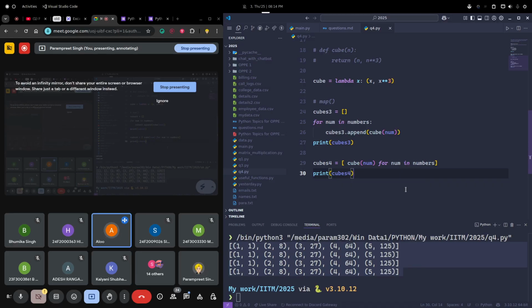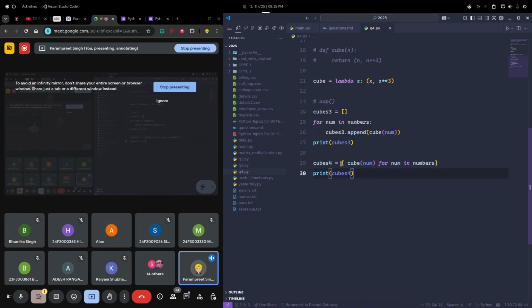Actually, this cube of num we are getting from a lambda function, no? Yes, this is the lambda function. That's it. This is called the comprehension way. Generally, if someone says to do something using comprehension, you do it in this manner. Now if someone says do it the functional programming way, if you explore some other languages, I guess Elixir is there.